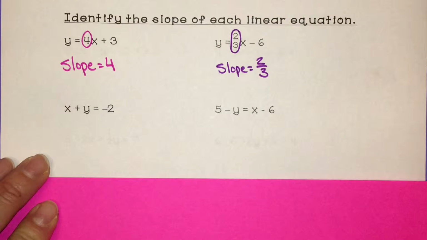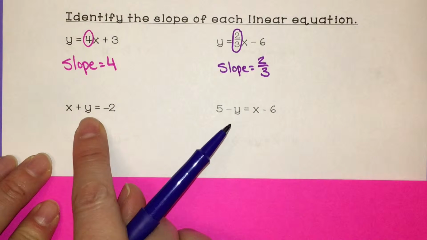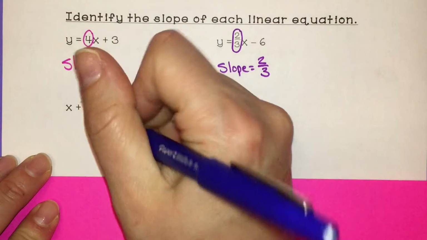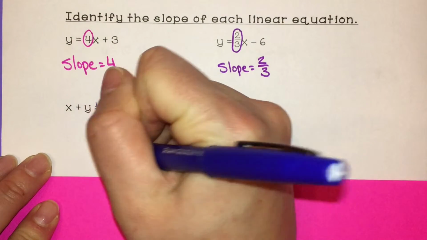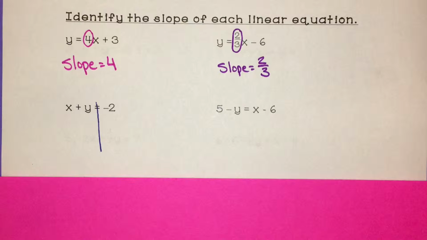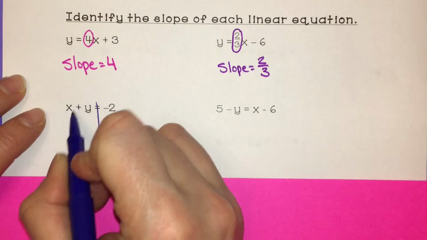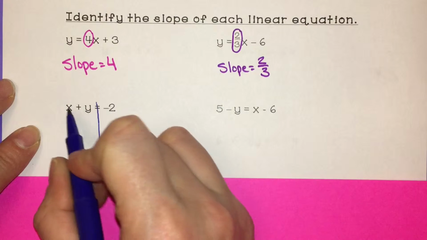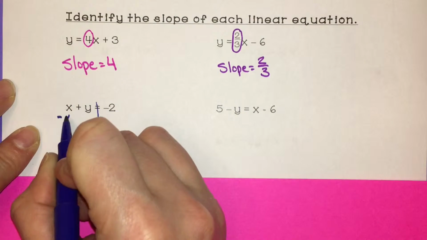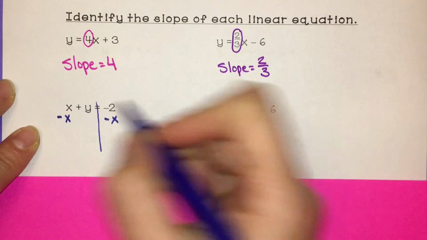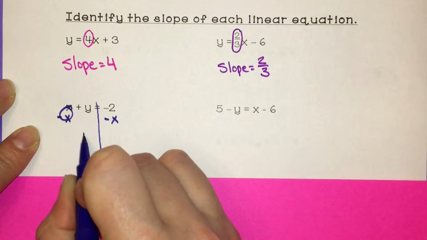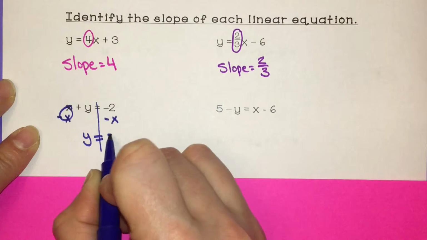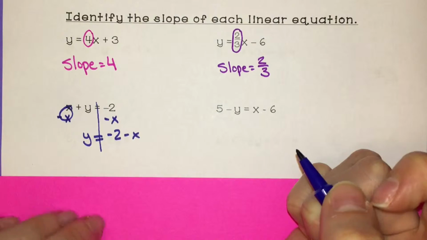Right. This one, we have to get y all by itself on one side of the equal sign. So I'm just going to put a line down through the equal sign. Remember, you're always going to do the opposite operation to move something from one side to the other. And anything you do to one side of the equal sign, you have to do to the other side. So I want to move this x to get y by itself. It's a positive x, so minus x is the opposite. X minus x is 0, so we have y equals -2 minus x.